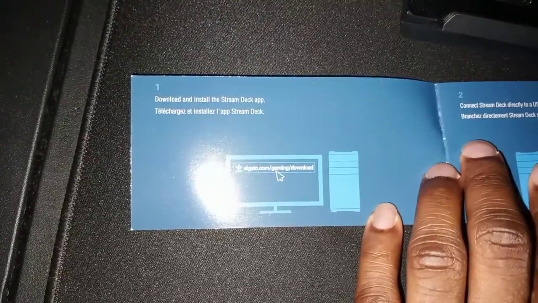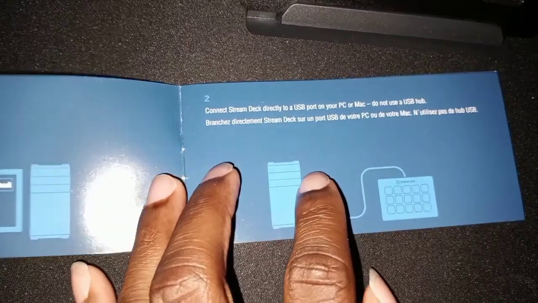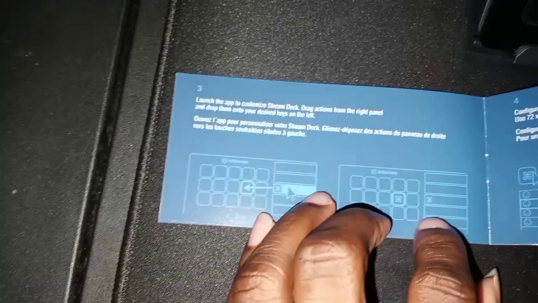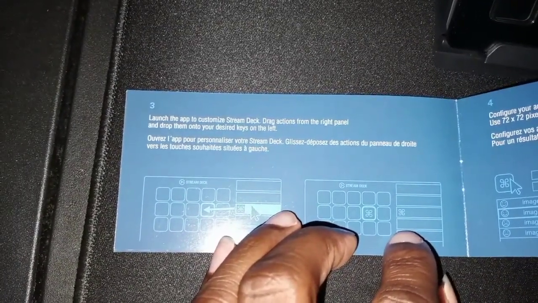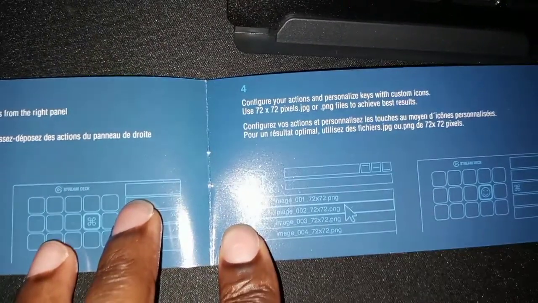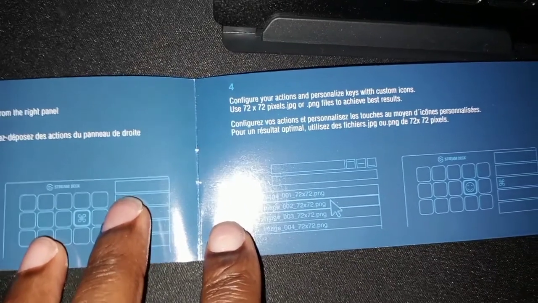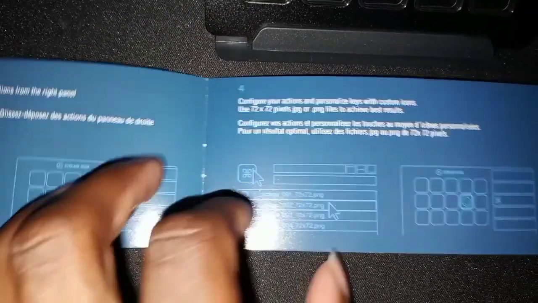Download and install Stream Deck. Connect Stream Deck directly to USB port on your PC or Mac. It say launch the app to customize Stream Deck. Drag actions from the right panel and drop them onto your desired keys on the left. Then configure your actions and personalize keys with custom icons. Use 72x72 pixels JPEG or whatever.